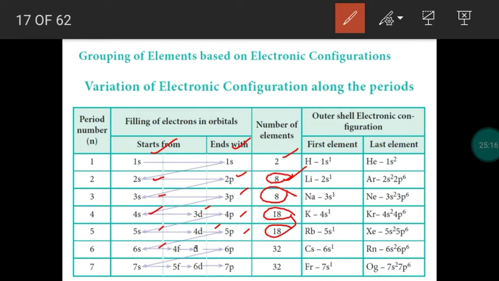Then the sixth period has available orbitals 6s, 4f, then 5d and 6p. So the s orbital can accommodate 2, the f orbital can accommodate 14, the d orbital can accommodate 10, the p orbital can accommodate 6. 2 plus 14 plus 10 plus 6, totally 32 electrons can be present. So 32 elements will be in the sixth period. So this is the longest period. The same for the seventh period. Available orbitals 7s, 5f, 6d, 7p. Totally 32 electrons can be present. So the number of elements in the seventh period is 32. So this is also the longest period.